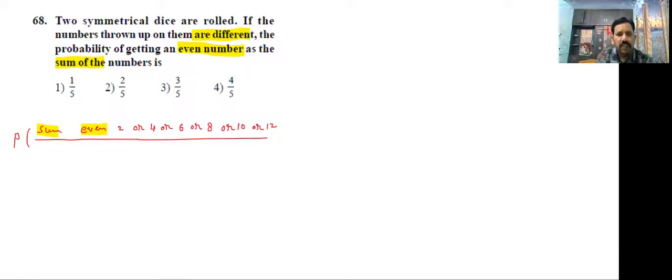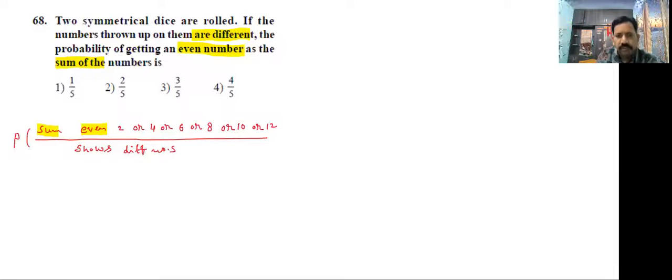So these are the possibilities. But whatever uppermost faces we are getting, those are different values. So the denominator shows different numbers.